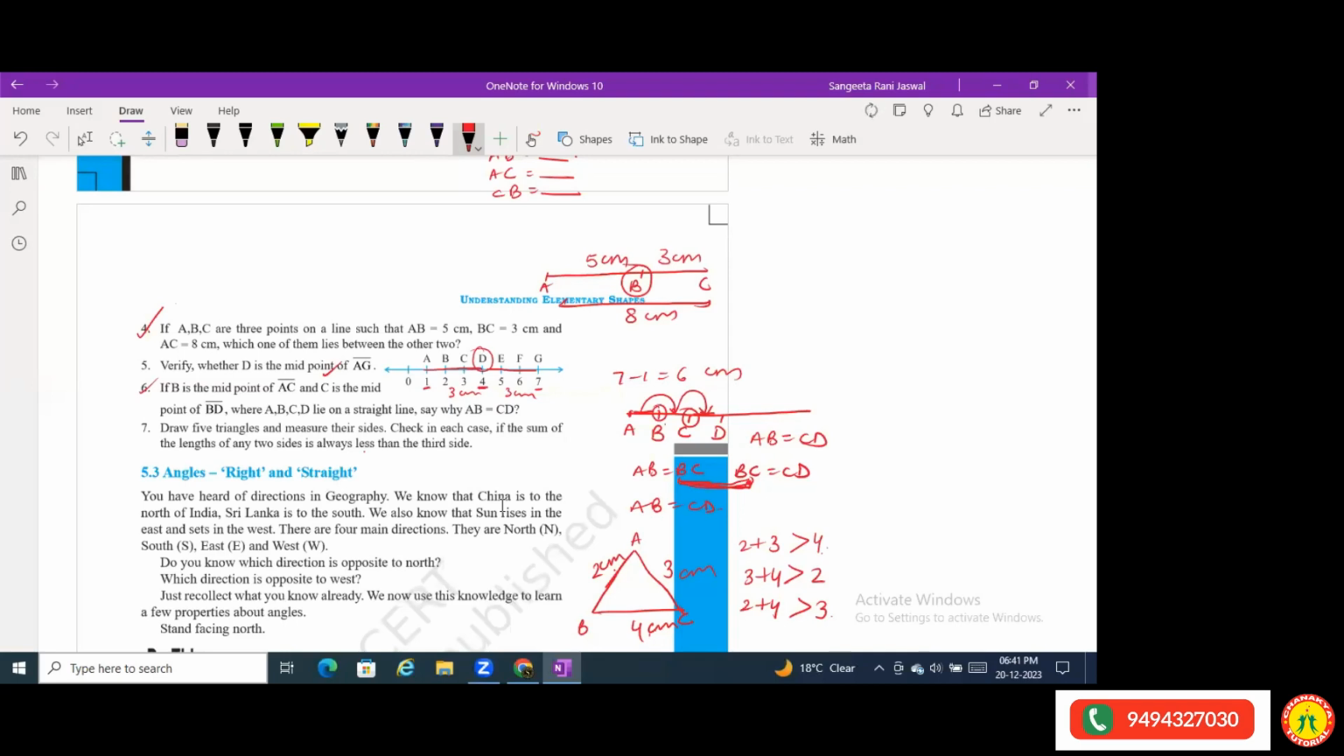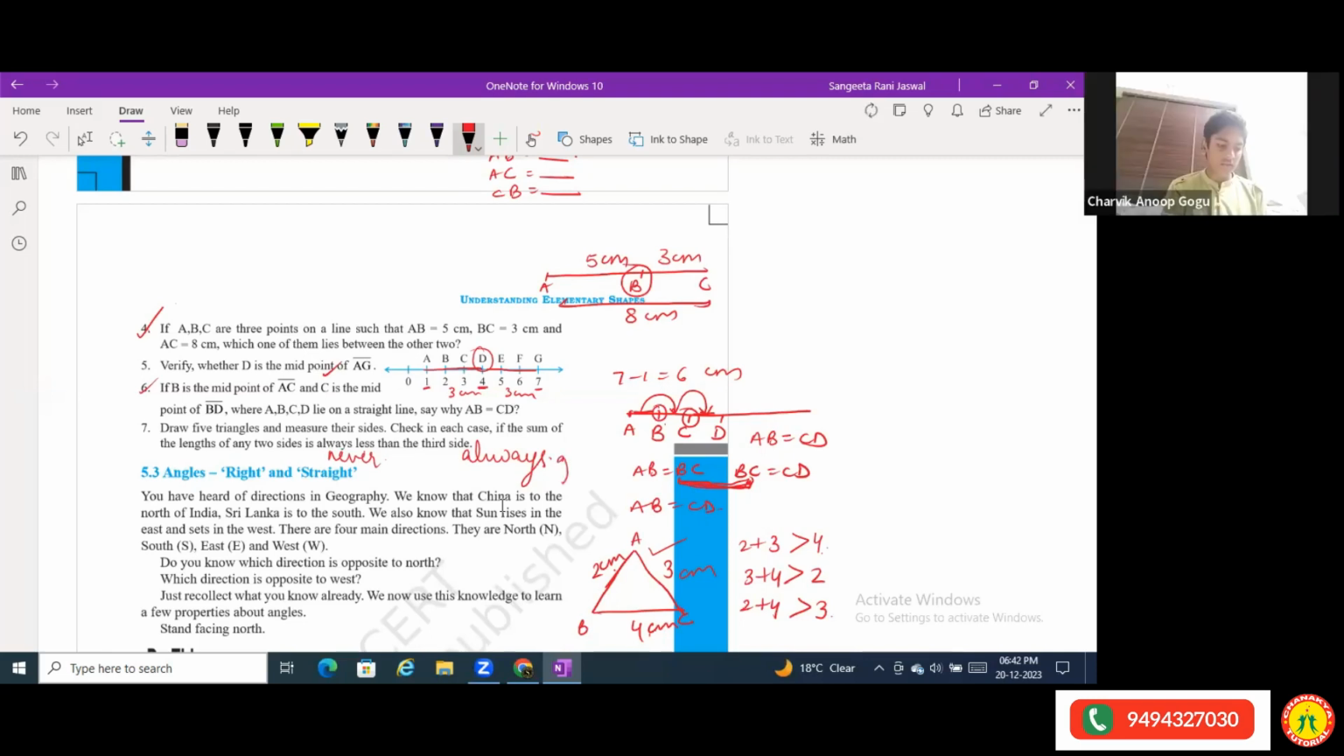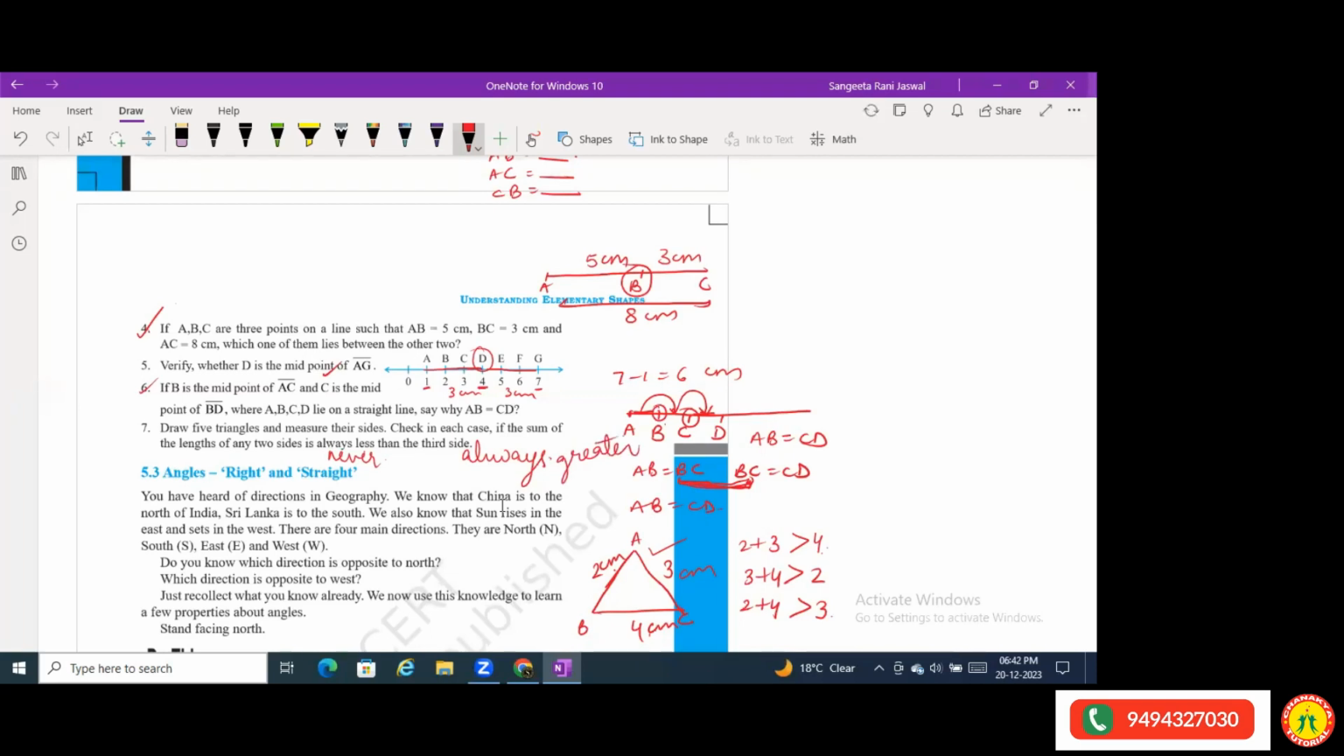So what is to be told here is the sum of the lengths of two sides is never less than the third side. It's always greater than the third side. Now do this for 4 triangles. One I have done. You do the rest. Make 4 triangles in your notebooks and check whether the sum of two sides is greater than the third side or less than the third side. Do it quickly. Make 4 triangles and find out for each one.